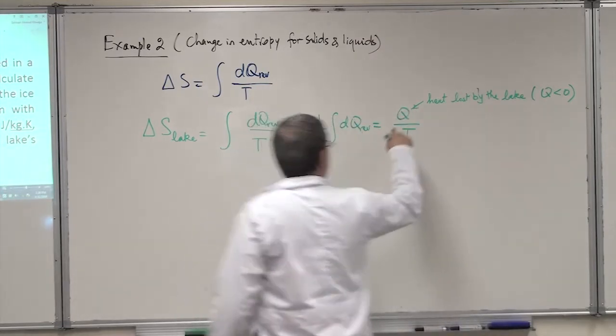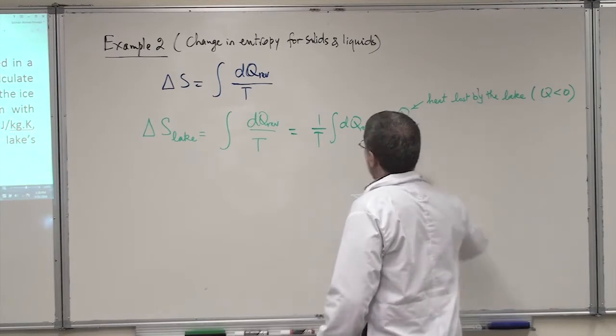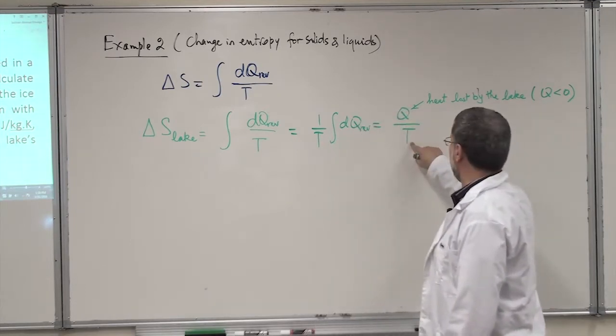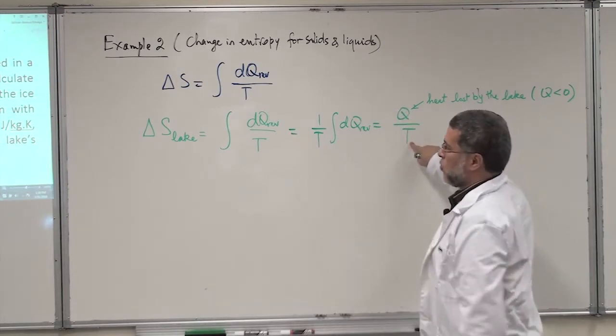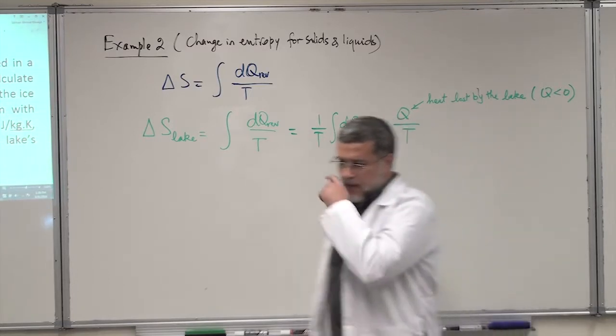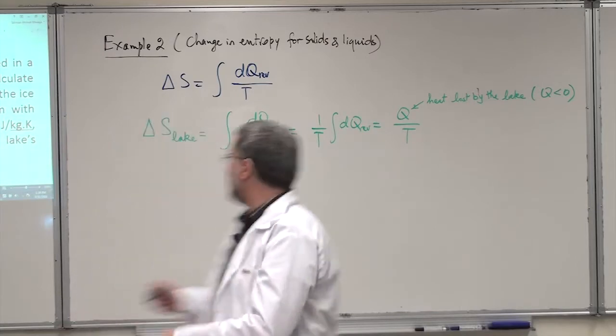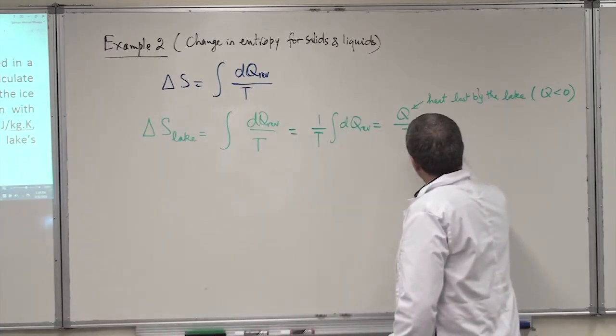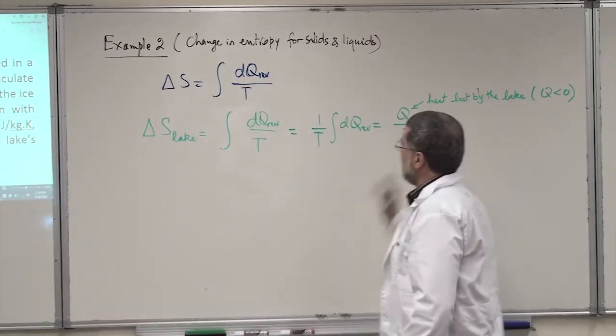So now, this Q which is lost by the lake, of course the temperature of the lake here will be 273 plus 15 degrees Celsius. This is T in Kelvin, okay? All right? So that temperature there is 288. This temperature here is 288 Kelvin. So we leave it there.